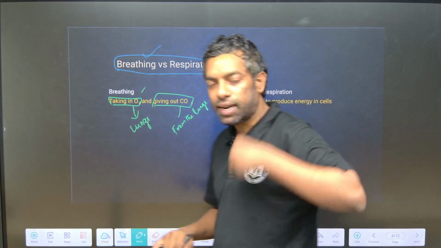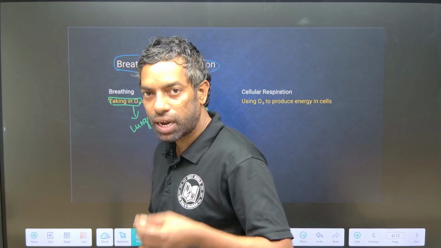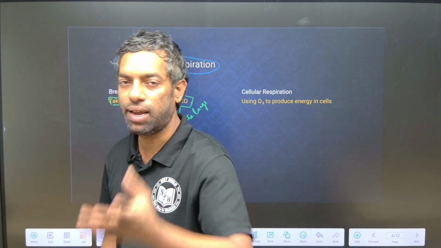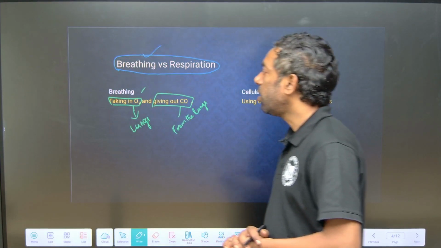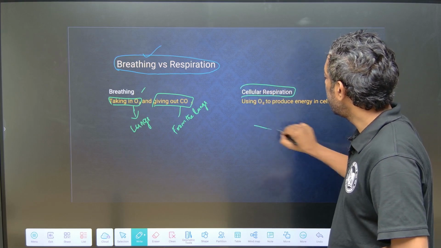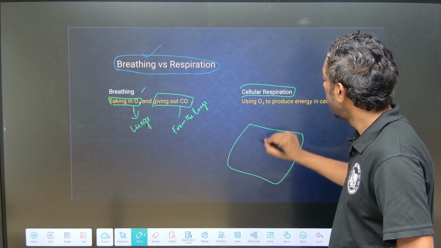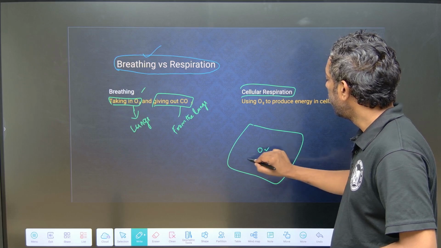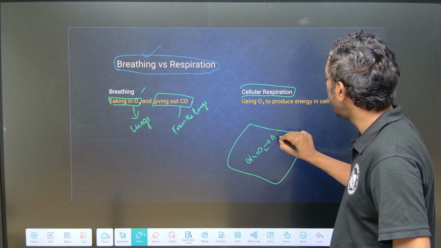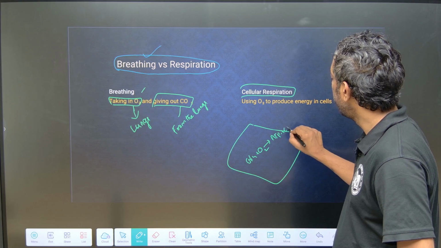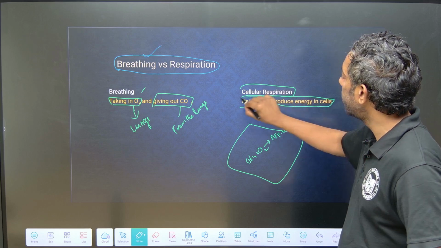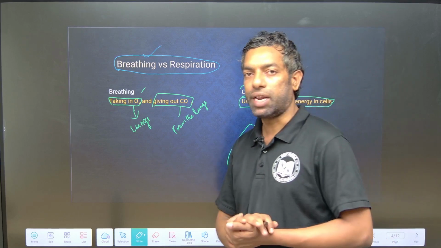We inhale oxygen and exhale CO2. That is called breathing. What is cellular respiration? In the cell, oxygen is used, glucose is broken down, and ATP and CO2 are released. Using oxygen for the production of energy in cells we call cellular respiration.